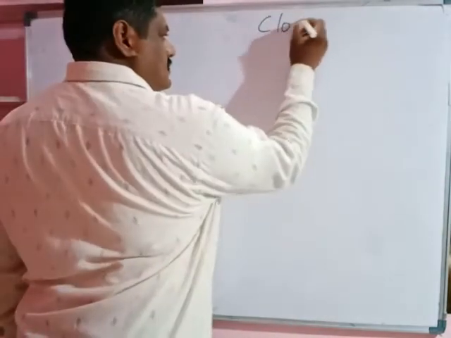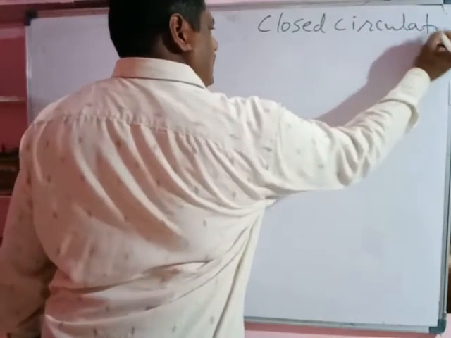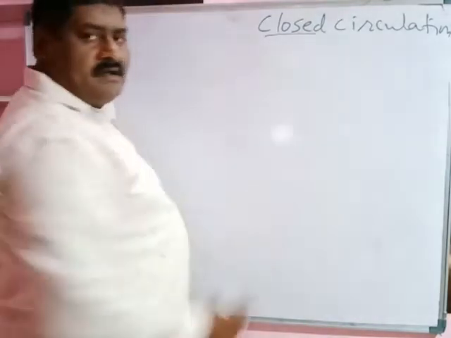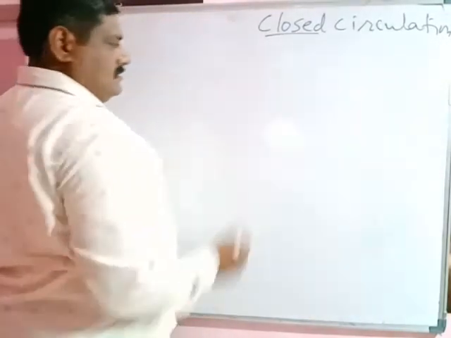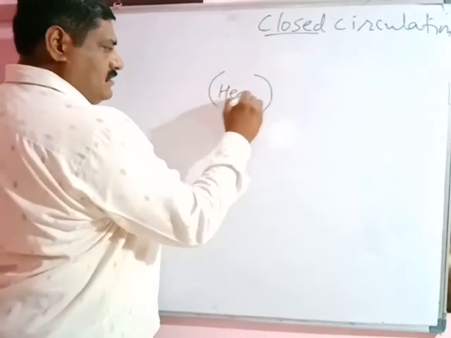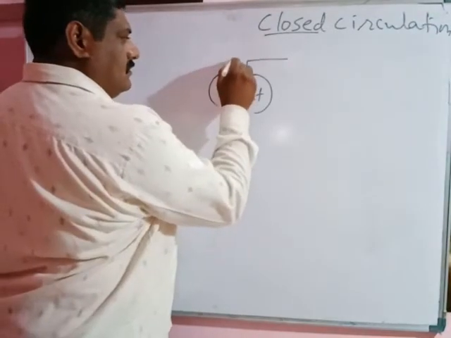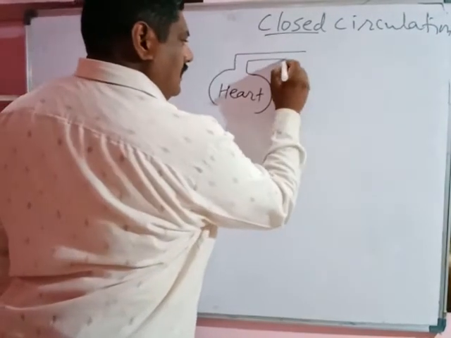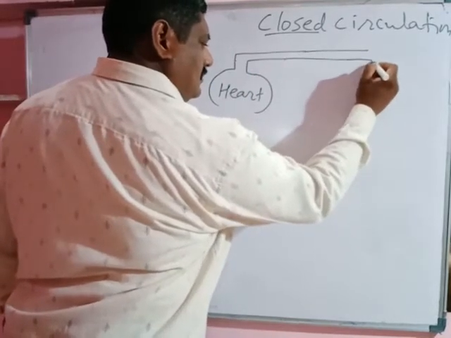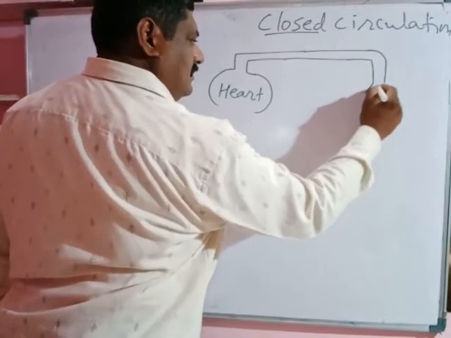In closed circulation, the blood flows under the closed condition of the blood vessels. Under this closed condition, the heart pumps blood into the aorta. The aorta then supplies blood to the various organs in the form of arteries.